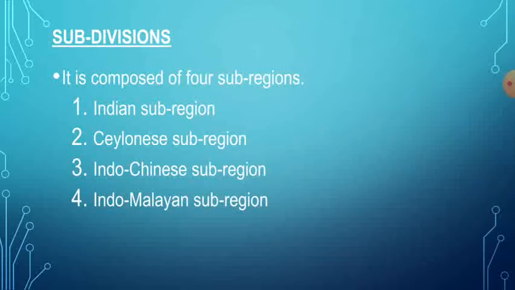From the base of the Himalaya, the whole of the Indian subcontinent is under this sub-region, and it again has some divisions. The Indian sub-region was separated on the basis of the distribution of molluscs, reptiles, birds and mammals, according to Wallace. In 1942 it was further divided on the basis of flora and faunal contents.